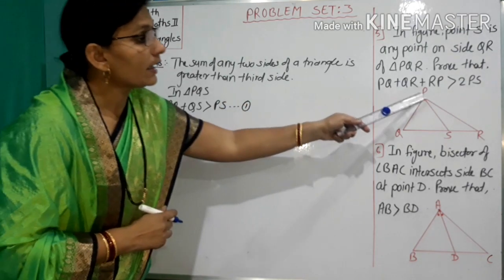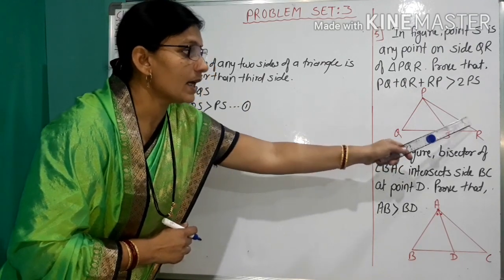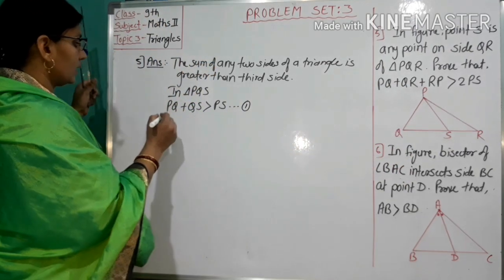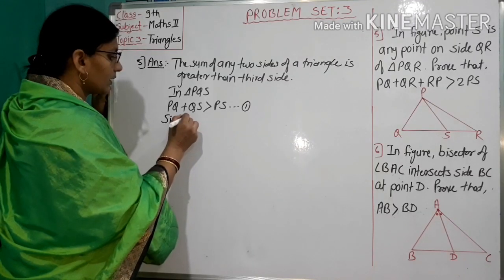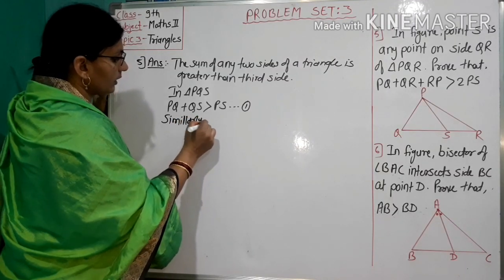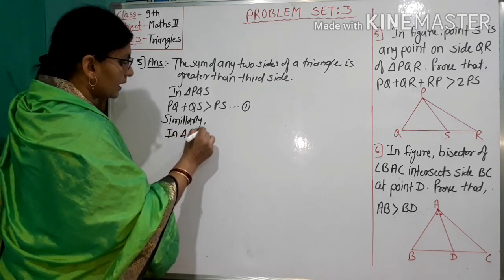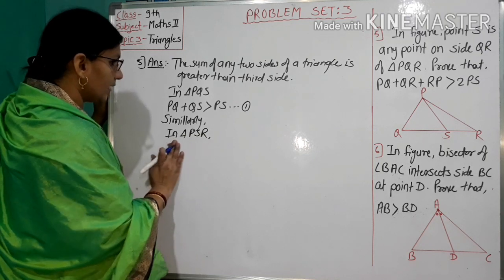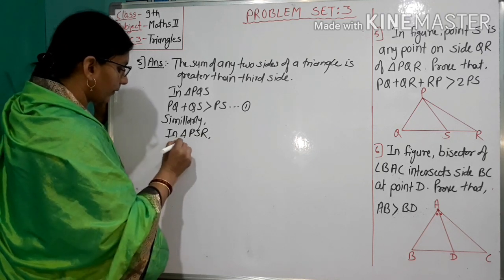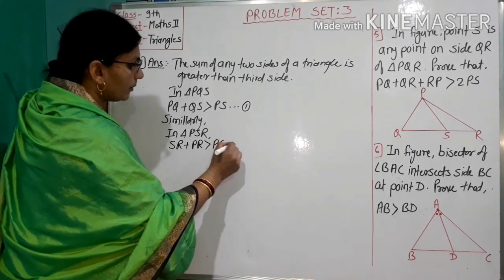Similarly, in triangle PSR, SR plus PR is greater than PS.